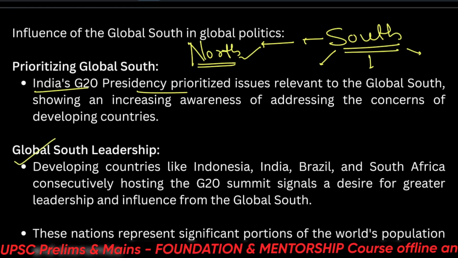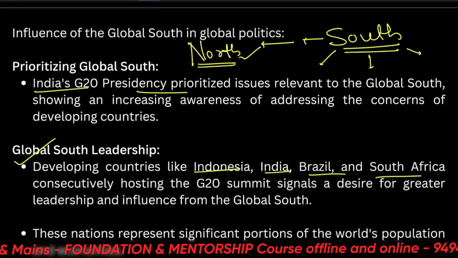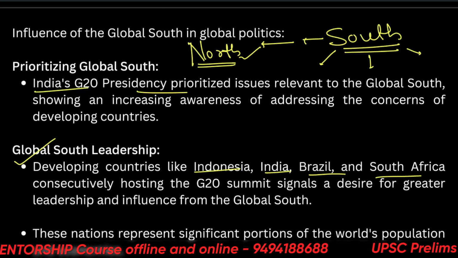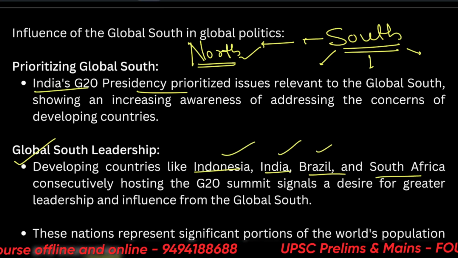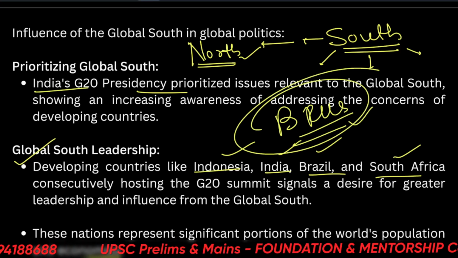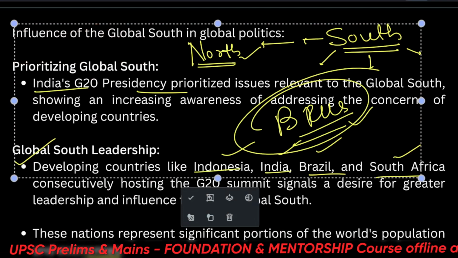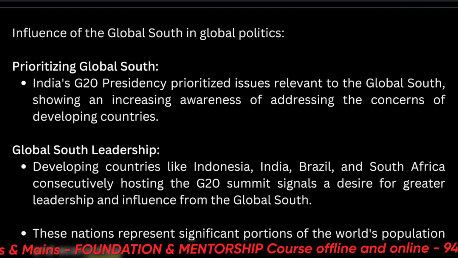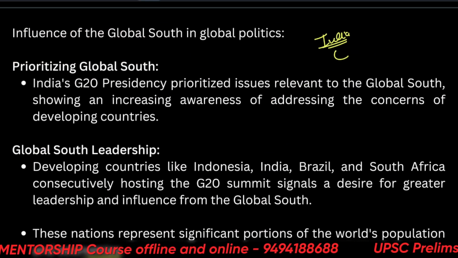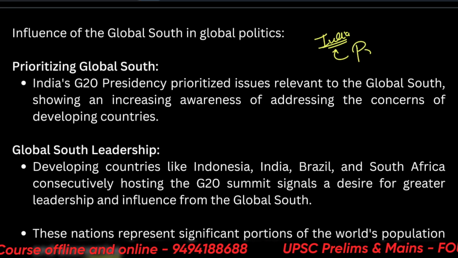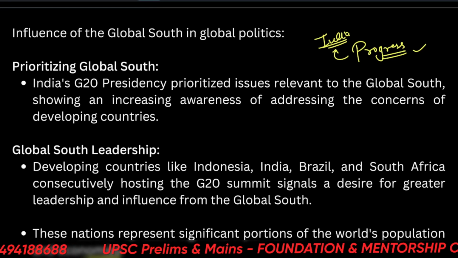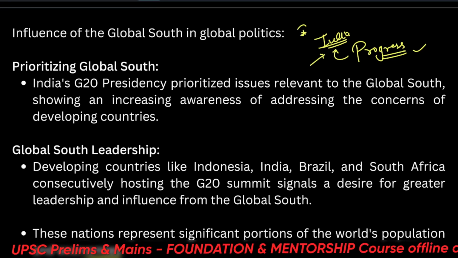Global south leadership: developing countries like Indonesia, India, Brazil and South Africa. These nations represent significant portions of the world's population and economics. India, Indonesia, Brazil, BRICS countries basically. So focus on these organizations also. Whenever we are talking about a bigger group, let's say BRICS, Global South, etc., we should always take care that we represent, or try to represent, India as its head, or try to find out ways how India can progress. Even in your interview or in your answer writing, when you are writing GS3 answers, always try to show how India can progress.